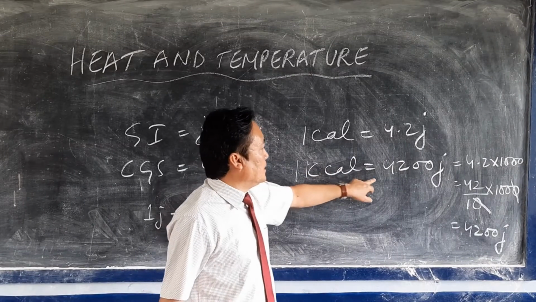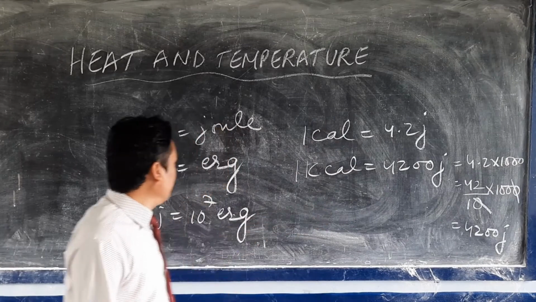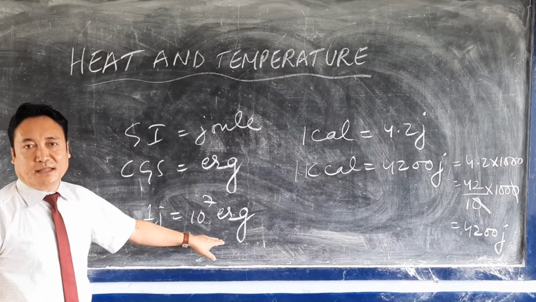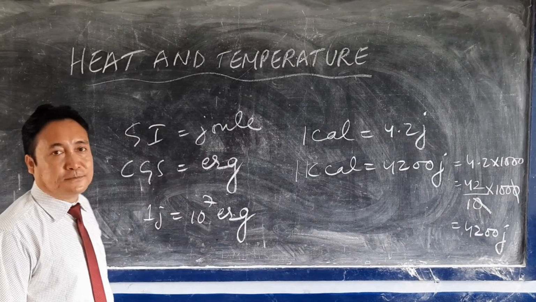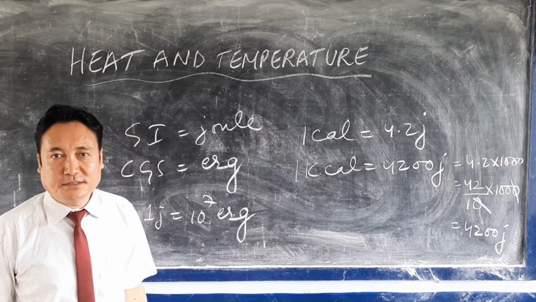1 kilocalorie equals 4,200 joules. So this is the relation between the calorie and the joule, and the relation between the joule and the erg. So these are the units of heat in the CGS and in the SI unit.